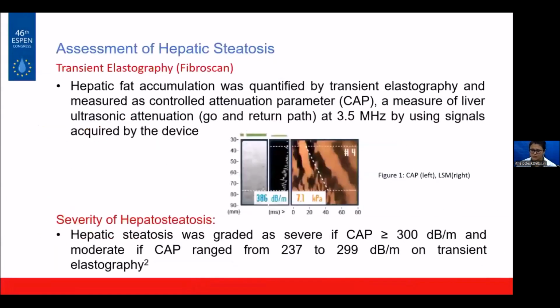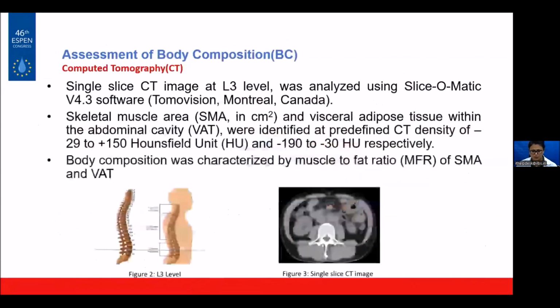The assessment of hepatic steatosis was done with the help of transient elastography or FibroScan, and the hepatic steatosis was graded as severe if the controlled attenuation parameter, that is CAP, was greater than 300, and moderate if it ranged between 237 and 299. The assessment of body composition was done with the help of computed tomography.